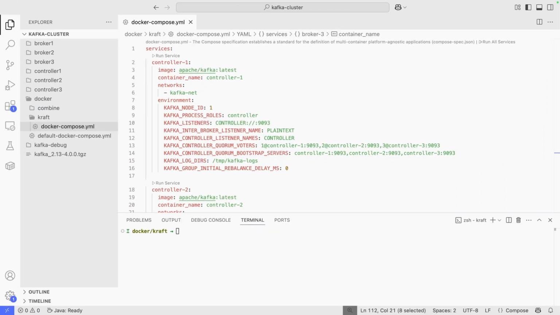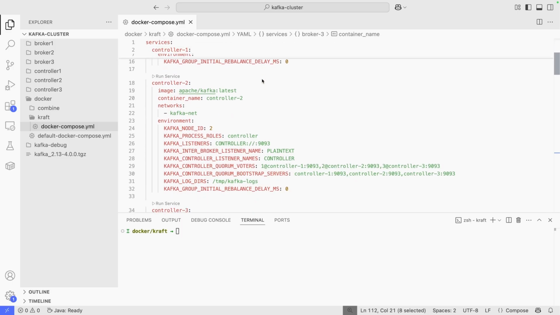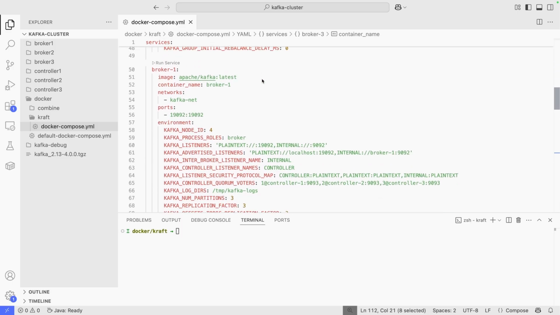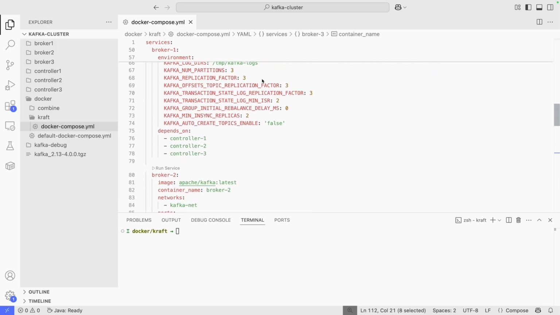First, we will start by checking and launching our Kafka cluster using Docker Compose. We are going to use the same Docker Compose file we did in the at most once delivery video. This is the same file. As you can see, I have 3 controllers and then 3 brokers, and we are using KRaft mode.